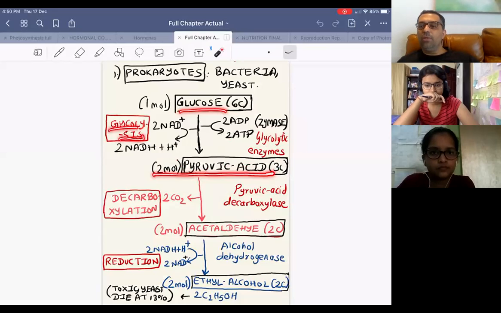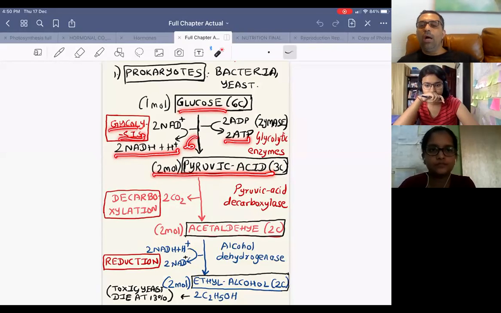And when glycolysis is done, what are the end products? 4 minus 2, that is 2 ATP, and 2 NADH plus H plus. Will the 2 NADH plus H plus form 6 ATP? No, because it doesn't have mitochondria, so it cannot undergo ETS.